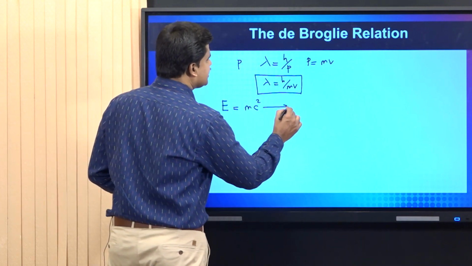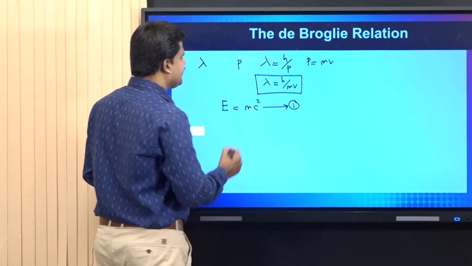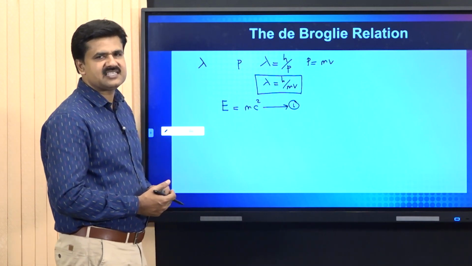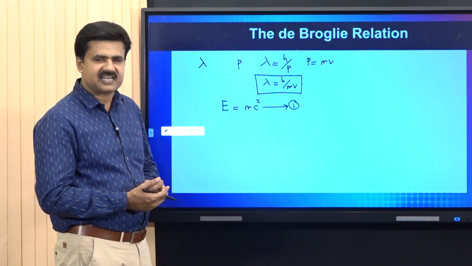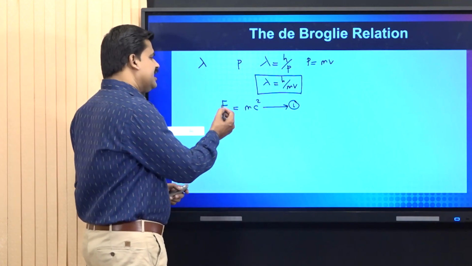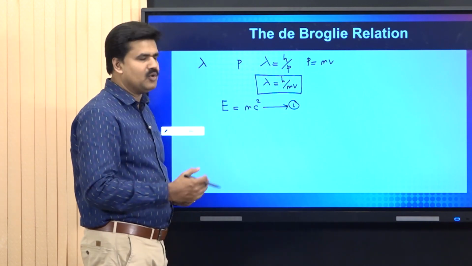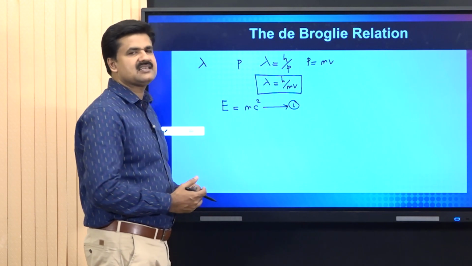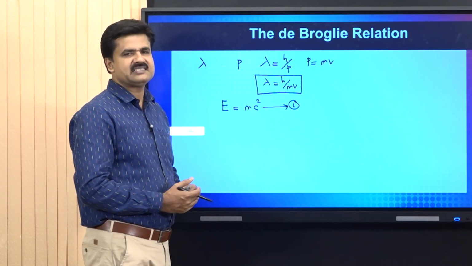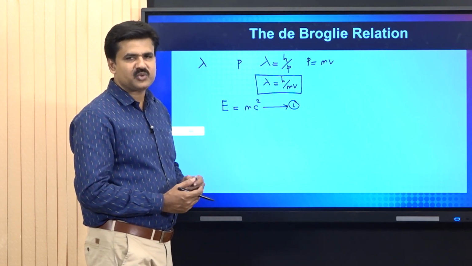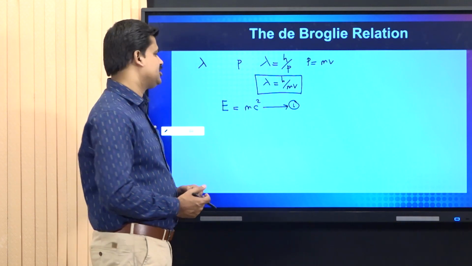I mark it as equation number 1. Here, E represents the energy, m represents the mass of the body, and c represents the velocity of light, that is 3 into 10 raised to 8 meter per second.